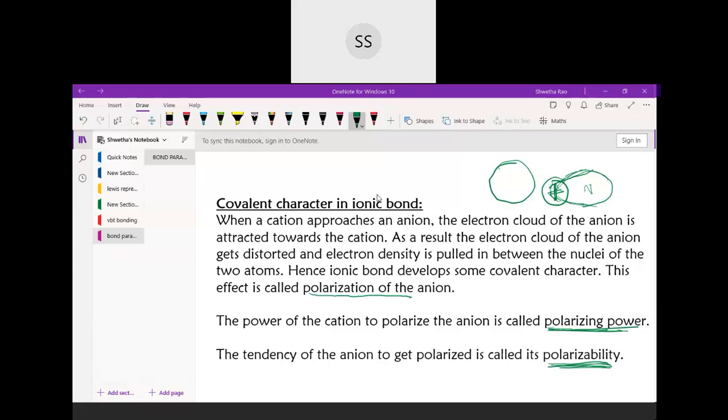There is no bond which is 100% covalent or 100% ionic in nature. None of the bonds are 100%. That's what I said. Even in the covalent bond, there is ionic character, and in the ionic bond, there is covalent character. So we don't have any 100% pure ionic or pure covalent bond.